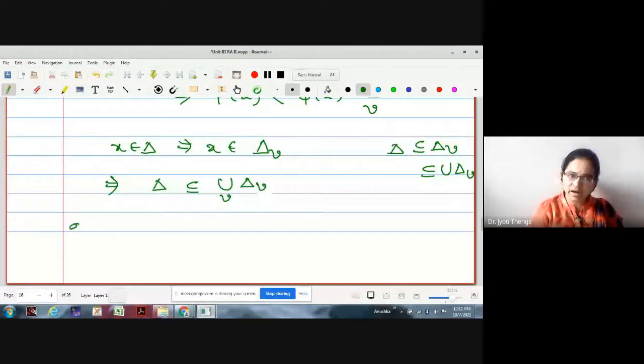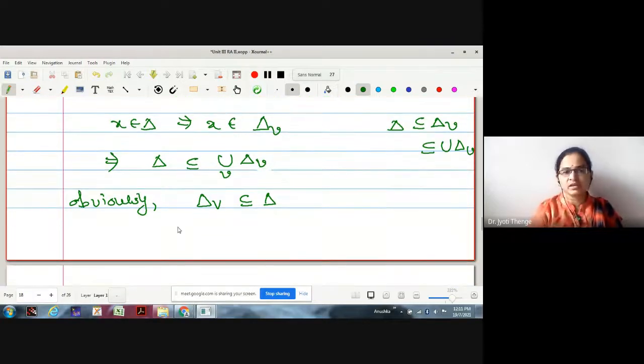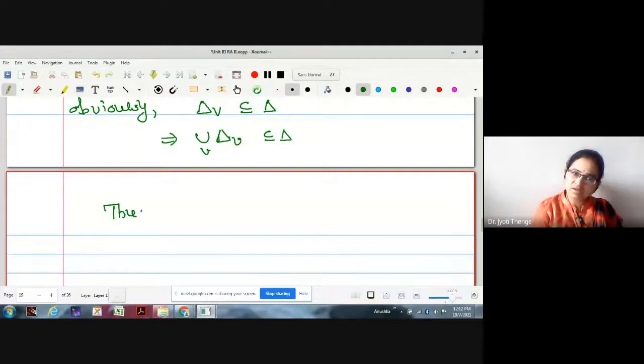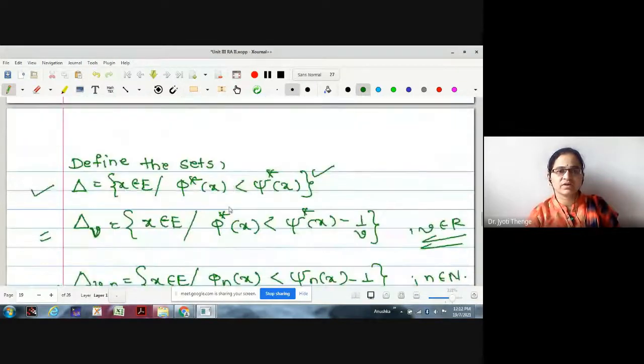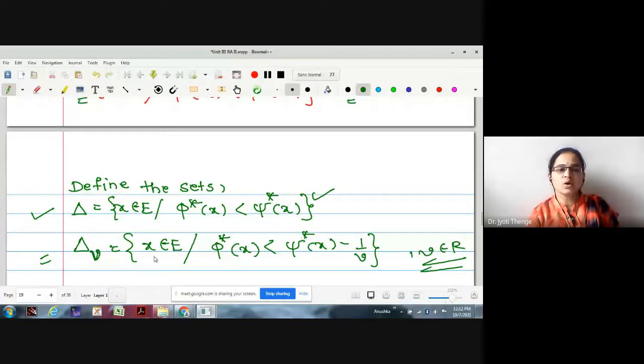Okay. Therefore, may I write obviously delta v is contained in delta. Delta v is contained in delta. Therefore, may I write union delta v will be contained in delta. Thus, what we have? Delta is union delta v. This is one property. Whatever this delta we have written, this is union of all delta v's. Union of all delta v's.